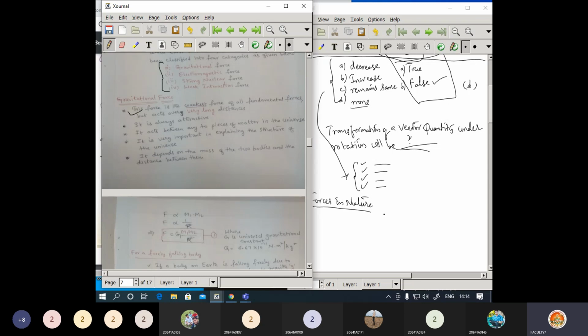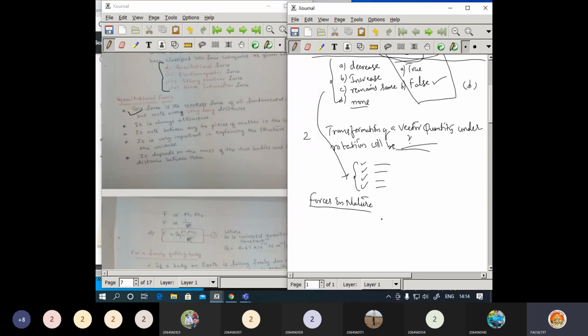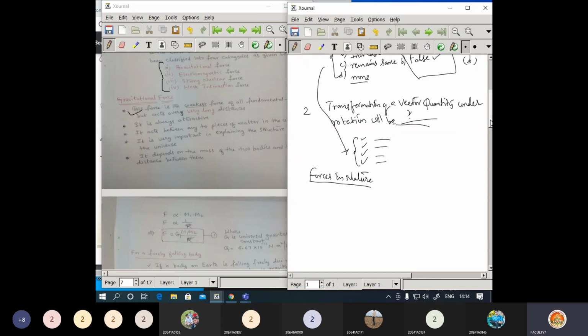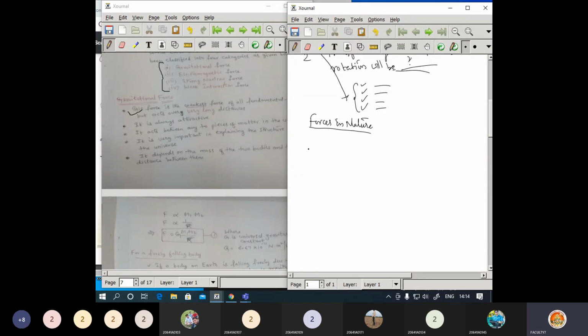Now I will give some sample question here. The sample question will be, if I compare all the 4 types of forces. Okay, now here the forces are gravitational. Okay, now here the complete thing is there, gravitational force. Next is electromagnetic force, and here strong nuclear force. And here the last one, weak nuclear force.